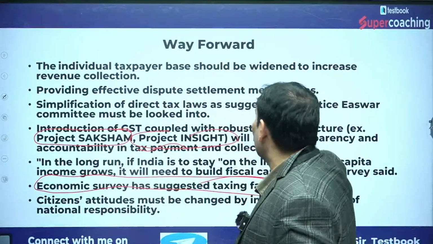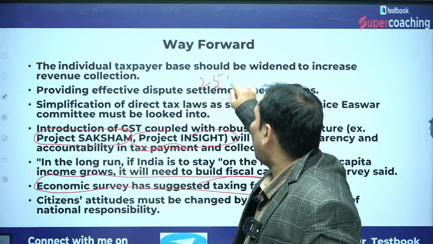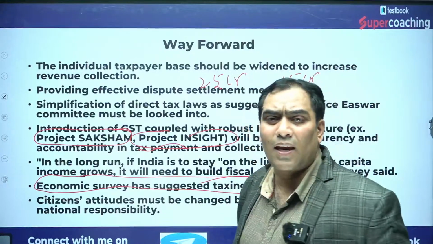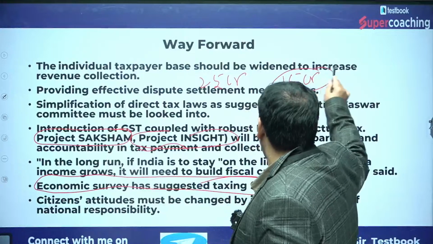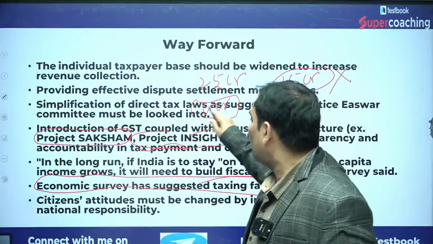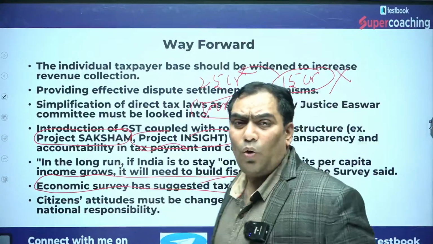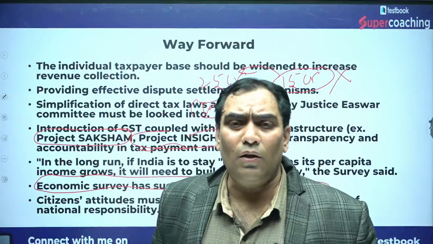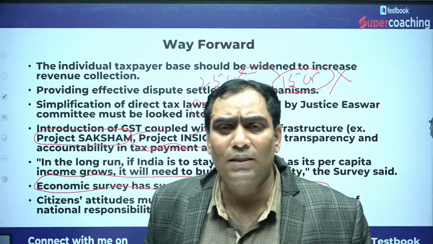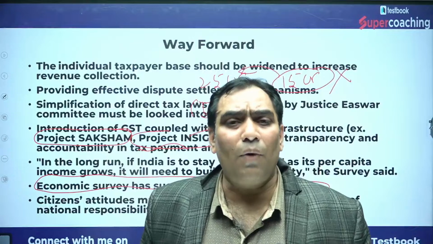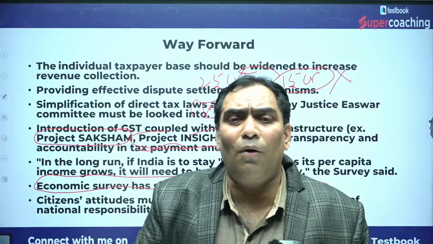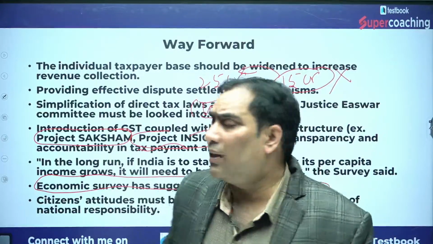Because I already talked about that there are 25 crore households, and out of 25 crore households, 15 crore households are in the agriculture sector, and these agriculture households are not paying any tax, only 10 crore are. So in order to increase the tax base, we have to include these people. At least those individuals who have other sources of income other than farming should be included under the tax net. So income from farming should at least be in the tax net.